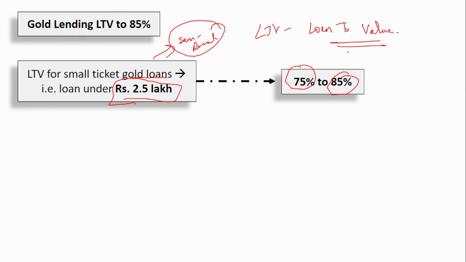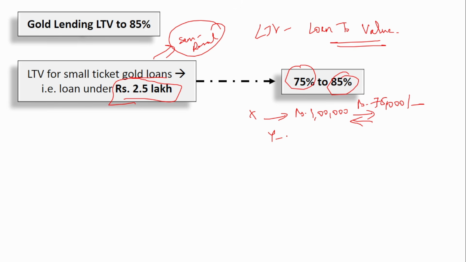Say suppose Mr. X is going and pledging his gold. The gold value is, say, 1 lakh. Previously, since the LTV was 75%, against this 1 lakh worth of gold, the bank used to give only 75,000. This is what loan to value means.